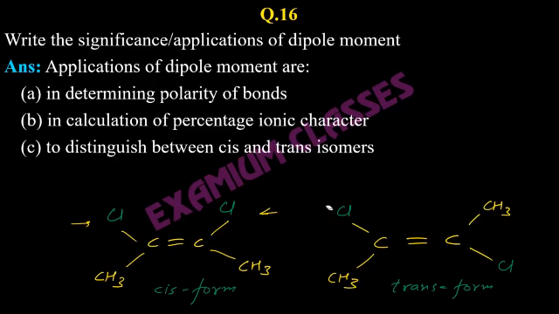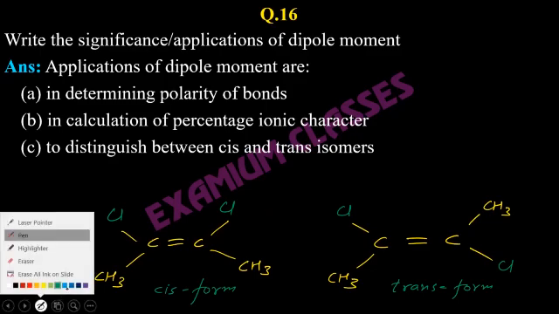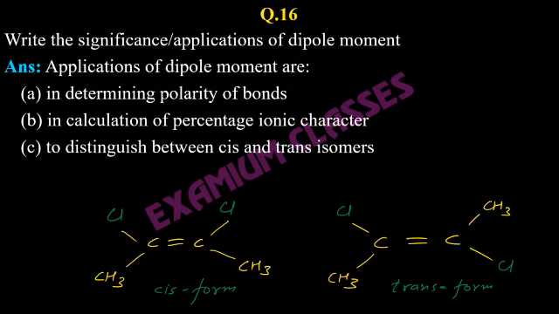Now in cis form, if you do the vector sum of the dipole moment, it will be from positive to negative, and the vector sums will be like this for chlorine. The C-Cl bond is a polar bond.